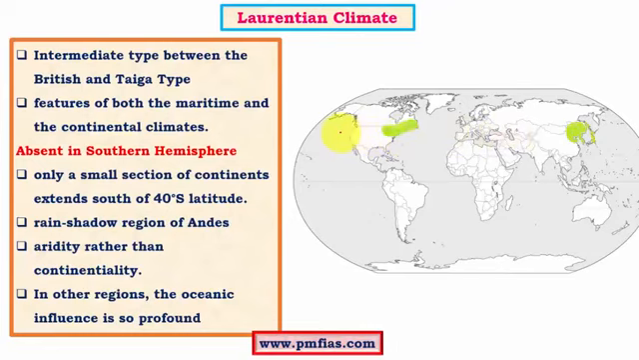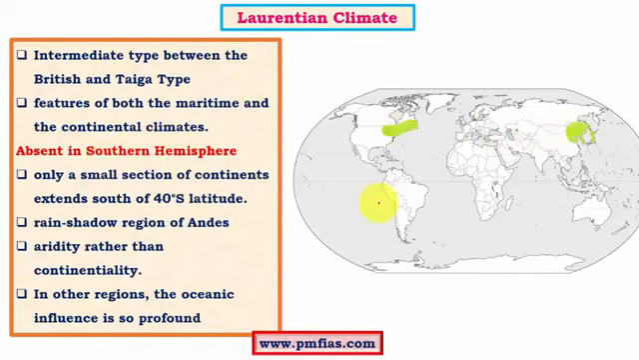It is true with both the Laurentian climate, which is present in the northeast American region, as well as parts of the Asiatic region. So both these regions are under the influence of continentality. And this particular type of climate is absent in the southern hemisphere.